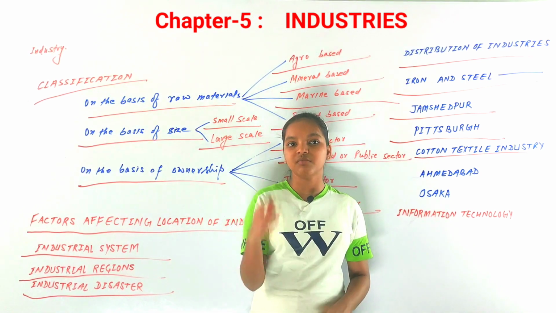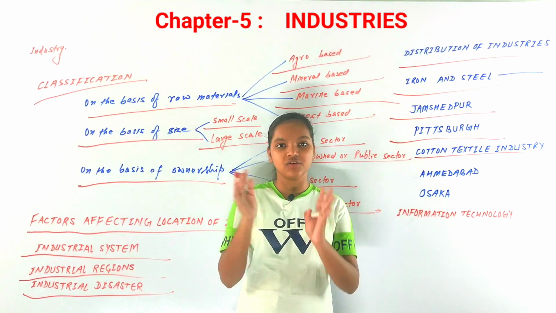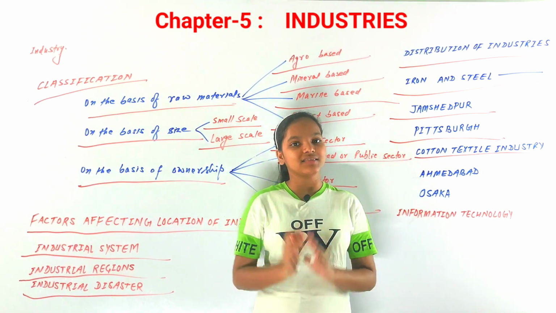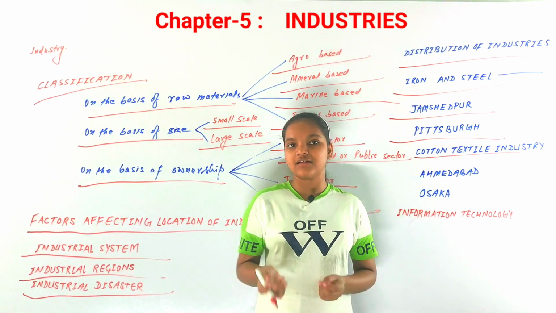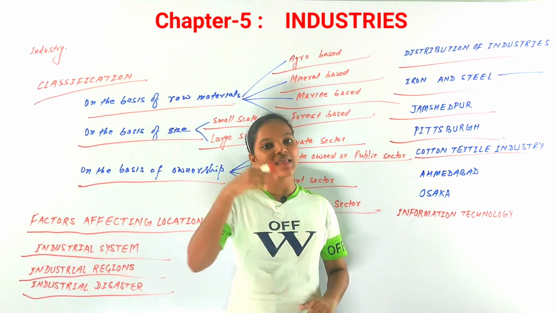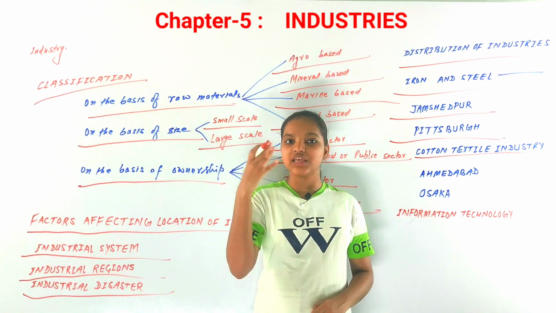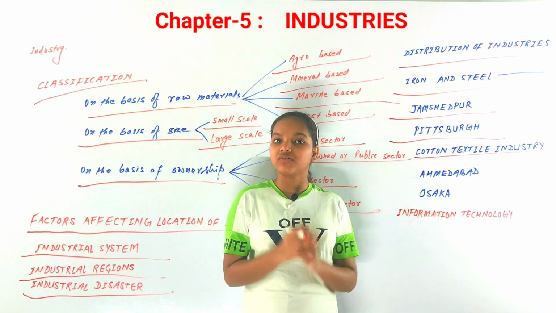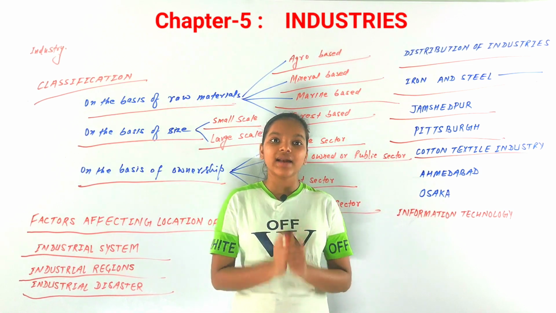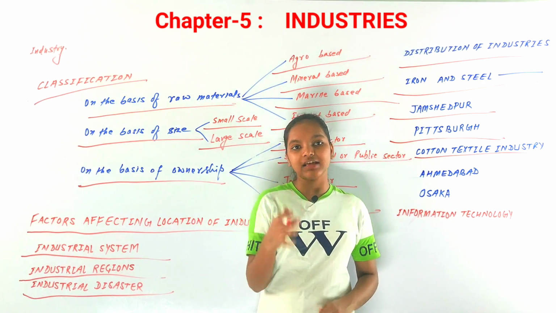There are many reasons, like in Mumbai, and like Kanpur and Lucknow in Uttar Pradesh, as well as in Tamil Nadu, both in the northern part as well as the southern part. Well, it is more in the southern part, because you know that in the southern part there is much more humidity than in the northern part, because the northern regions of Jammu Kashmir, Himachal Pradesh and Uttarakhand are very cold regions. So that's why in the southern part it is more. So you can say that there are many reasons why cotton mills in India are found in large numbers.